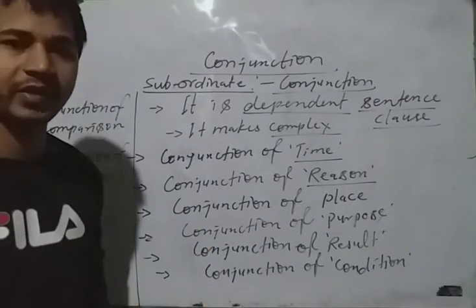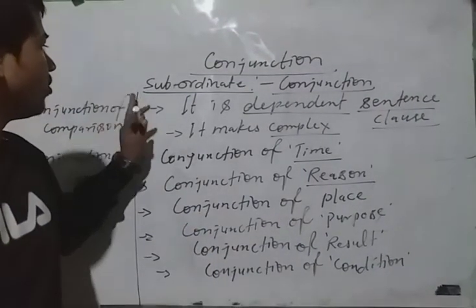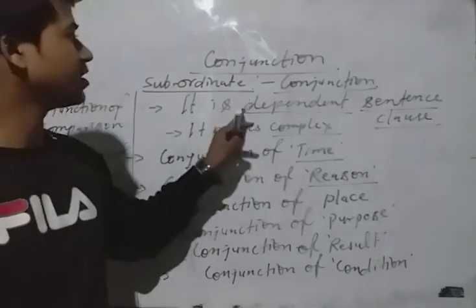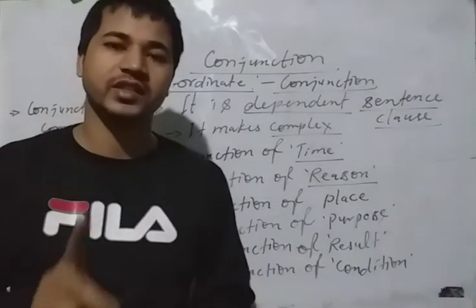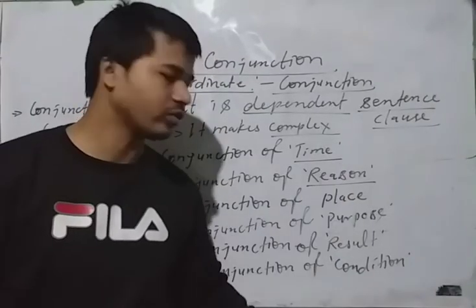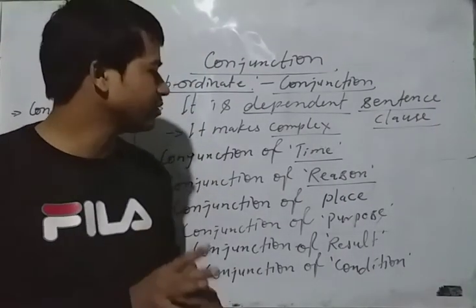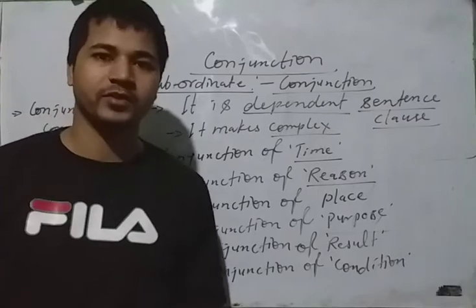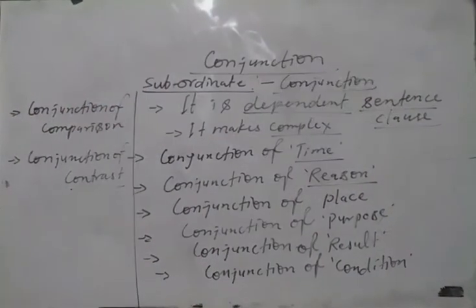It is also called dependent sentence. In this way you can say that this subordinate conjunction always makes one sentence, that is complex sentence. So with the help of this we are going to study in detail about the conjunction. Clear? Note down it.